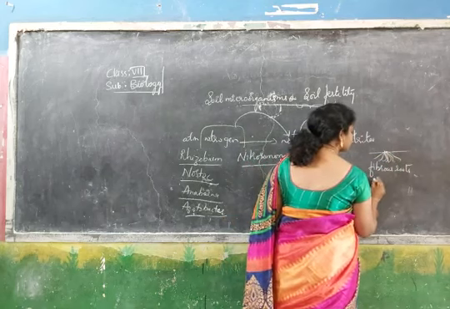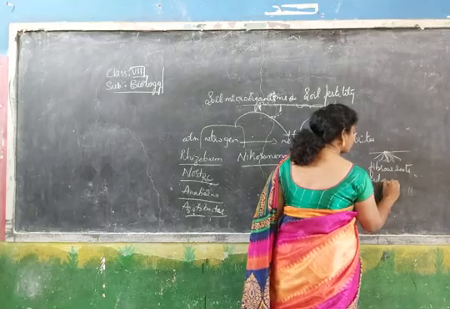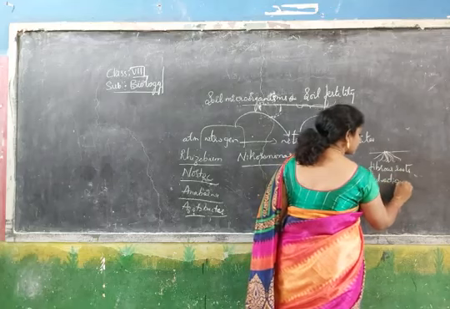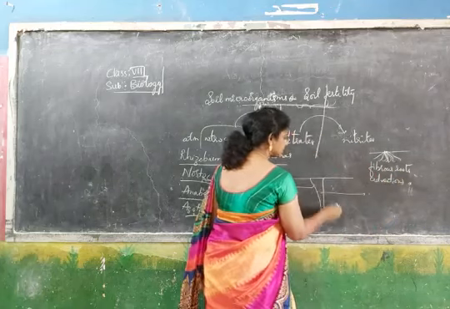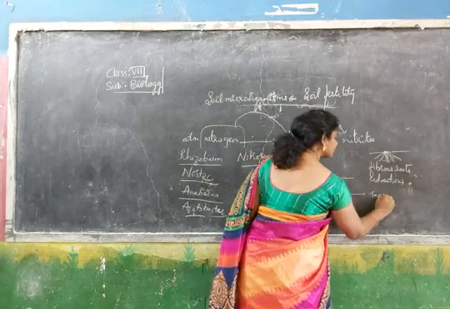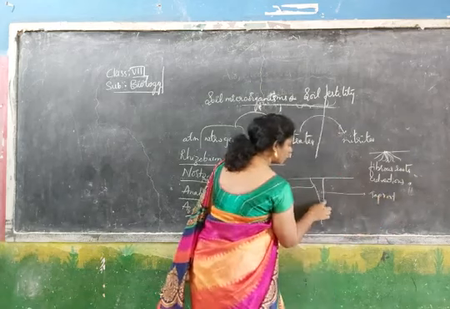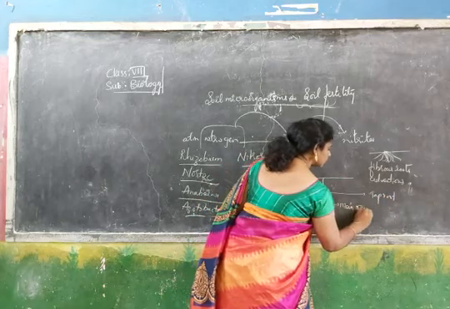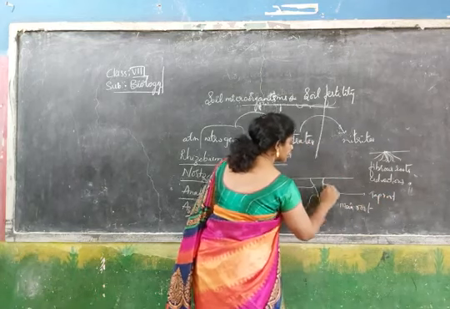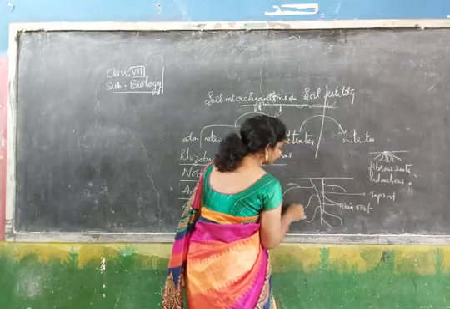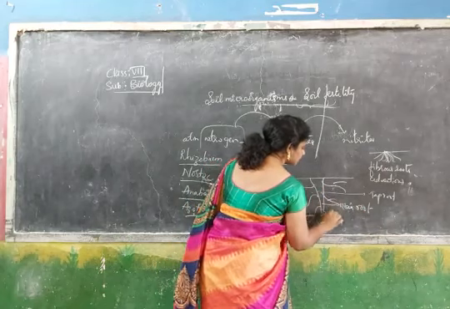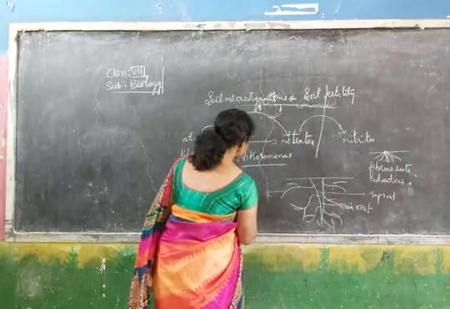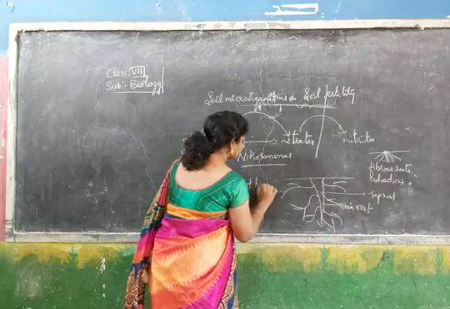This is extra information, and adventitious roots. In the taproot we have the main root, and small thin hair-like structures called root hair.